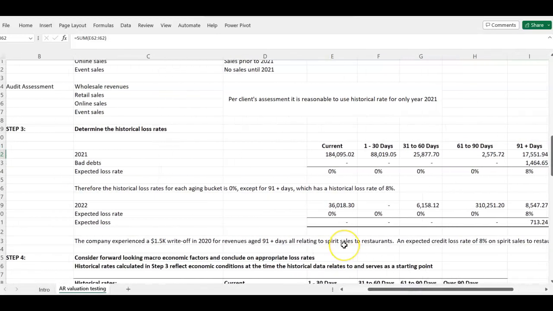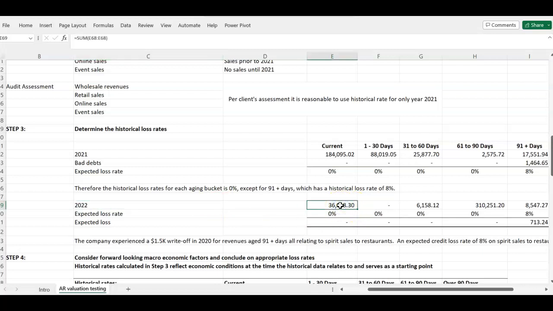So now that we have determined the historical loss rate for the prior year, we are now going to apply that loss rate for the current year. So I told you the year I'm auditing is 2022. So I'm going to go to the client's financial records and then pick the receivables for the current year that I'm auditing.